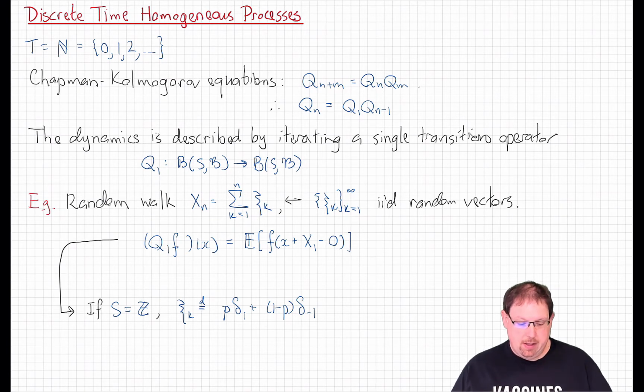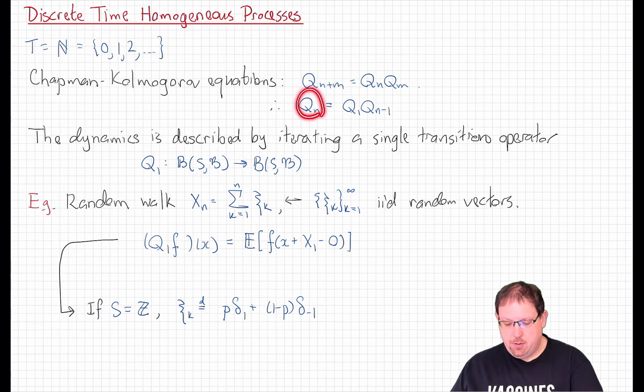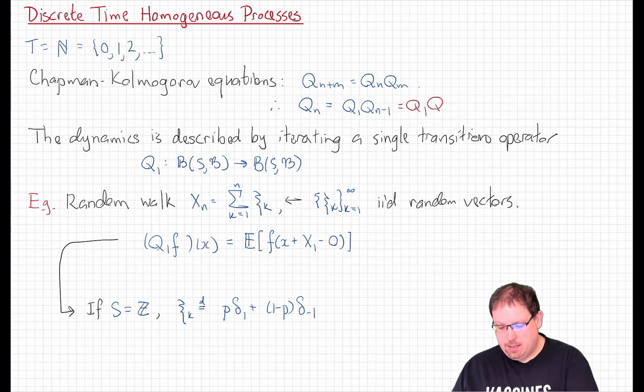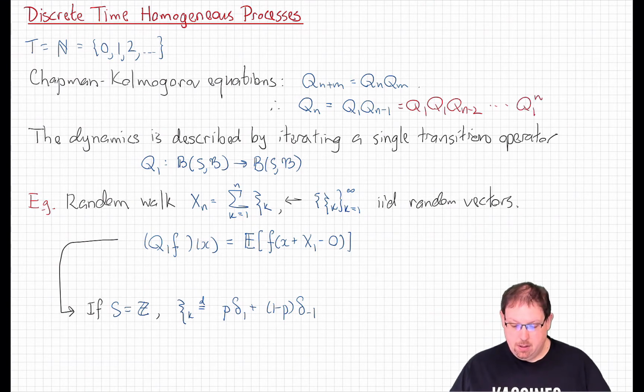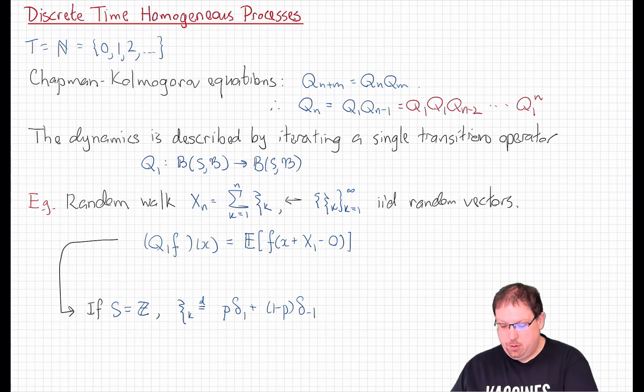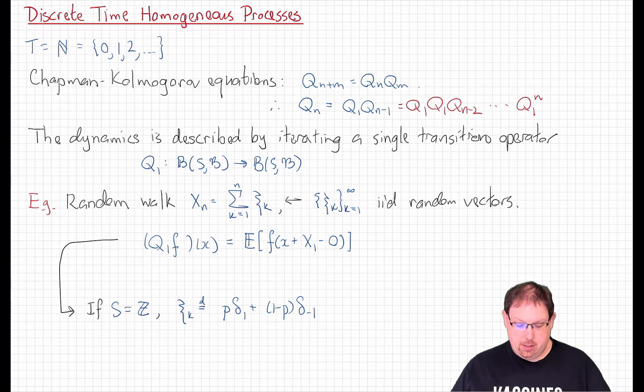So in particular, that means that for any time n, Qn is the same as Q1 composed with Qn minus 1. And then Qn minus 1 is the same as Q1 composed with Qn minus 2, and so on. So what we get is that Qn is actually Q1 composed with itself n times. We have a discrete dynamical system. And so the transitions are ultimately controlled by just this one transition operator, Q1, the one-step transition operator.